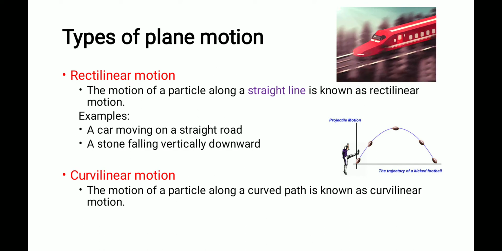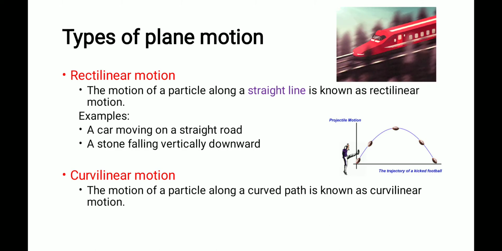Rectilinear means moving along a straight line. The motion of a particle along a straight line is known as rectilinear motion. See this train which is moving on a straight track. So it's a rectilinear motion. A car moving on a straight road, a stone falling vertically downward. These are all examples of rectilinear motion. The motion happening along a straight line is known as rectilinear motion.